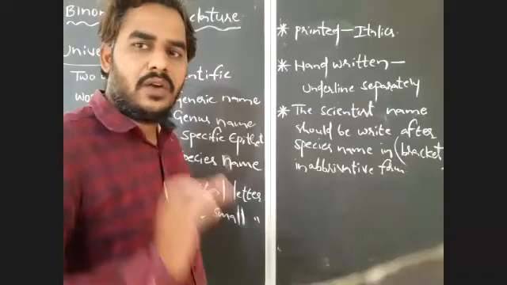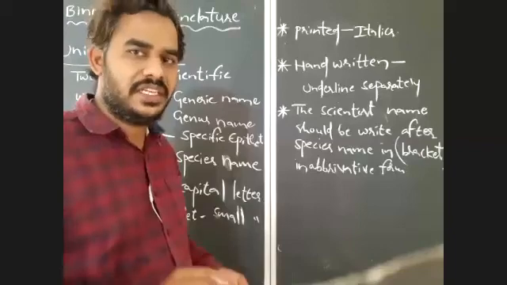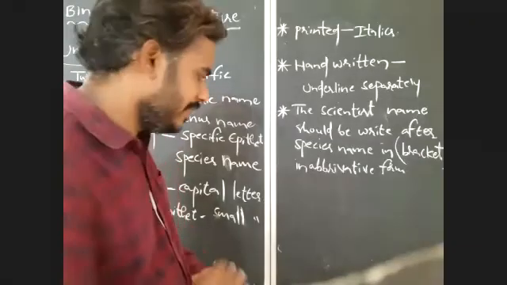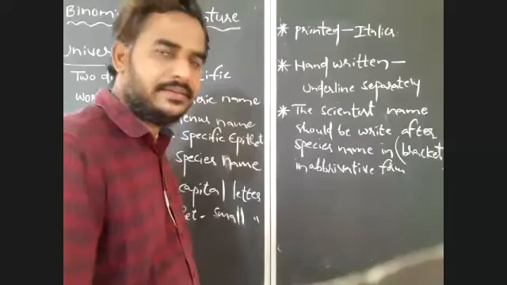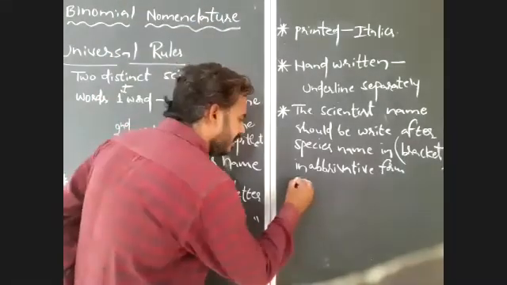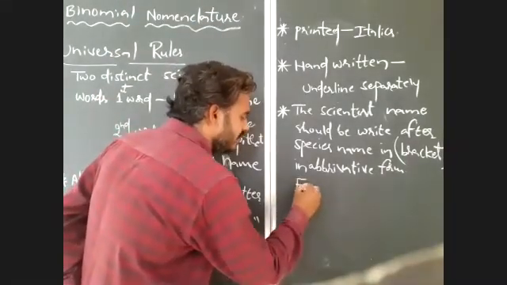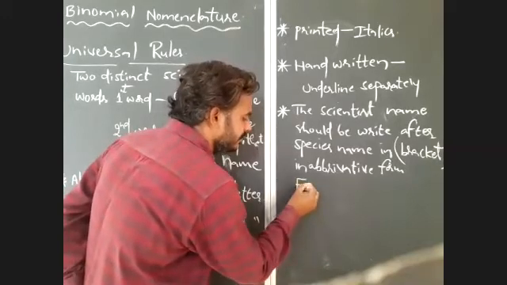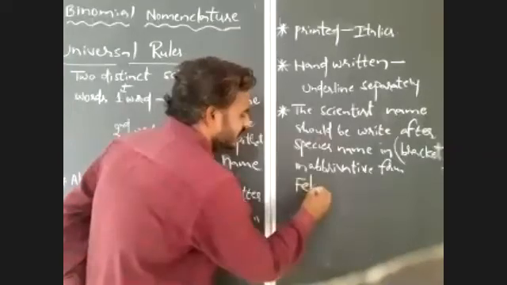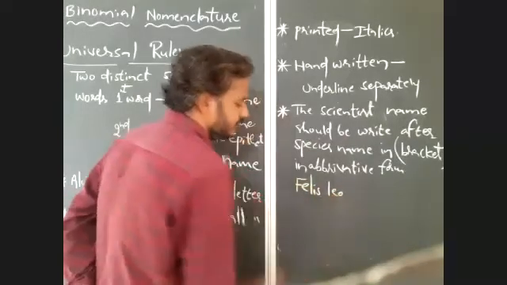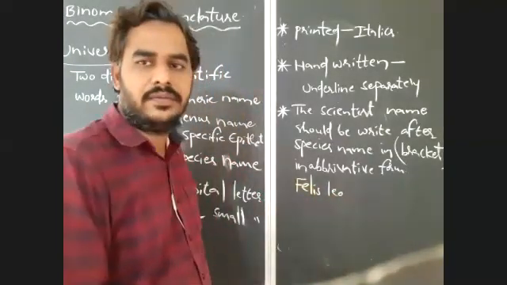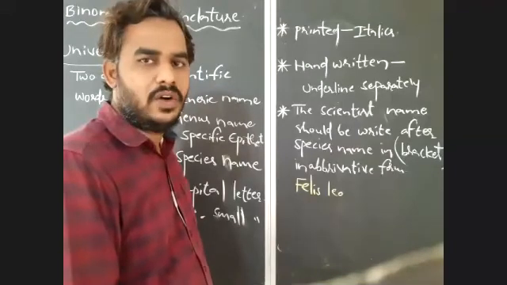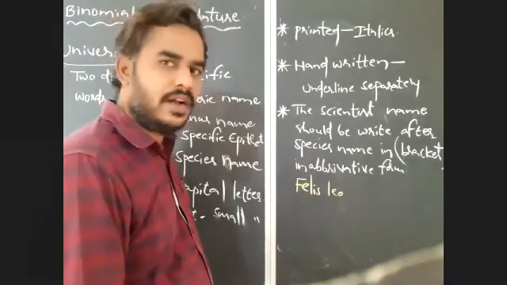So if you want that organism, we have a form after the genus name. For example, the scientific name of lion is Felis leo. Felis leo is the scientific name of lion.